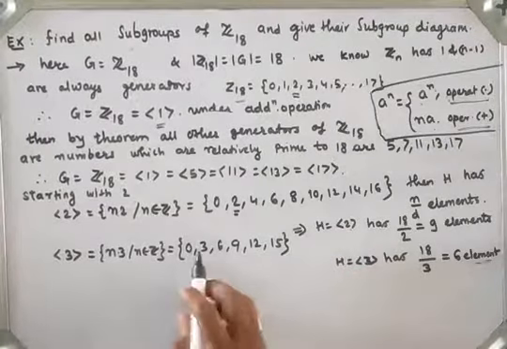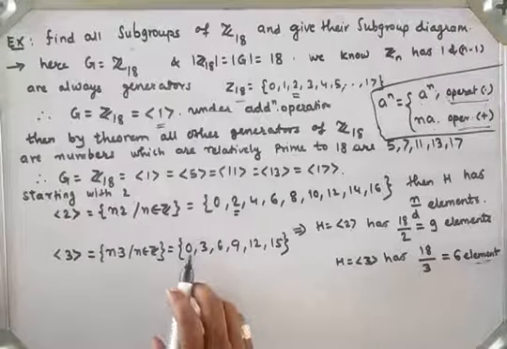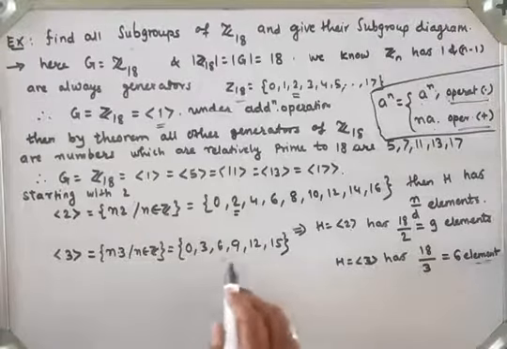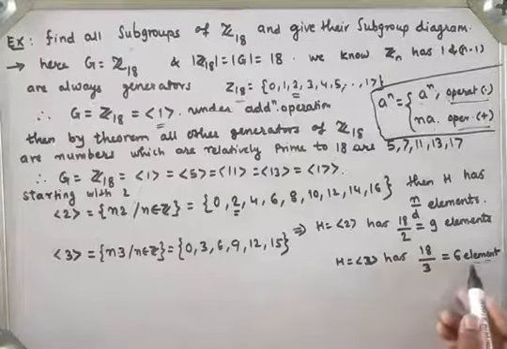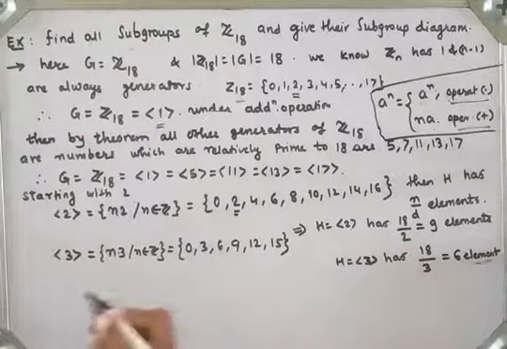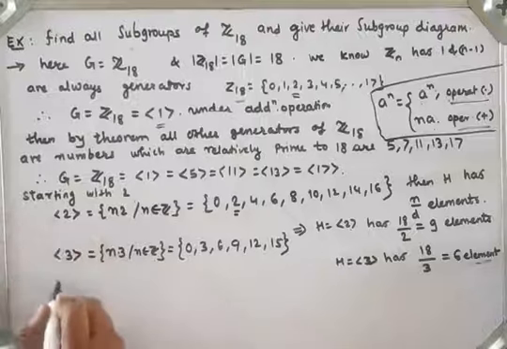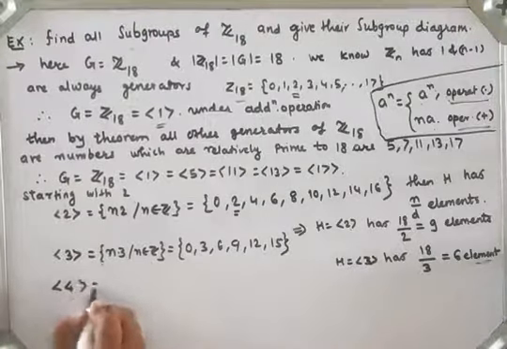So what is the order of generator 3? Here 3 plus 3 is 6, so there are a total of 6 elements. So generator 3 has a total of 6 elements. Now let's see, this is again a subgroup. Now I will check generator 4.